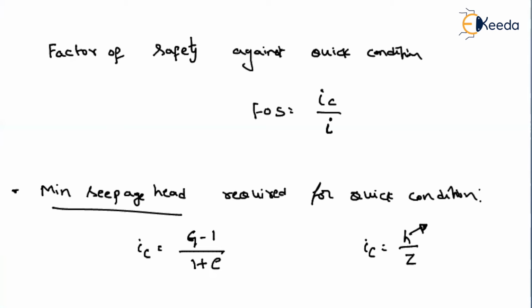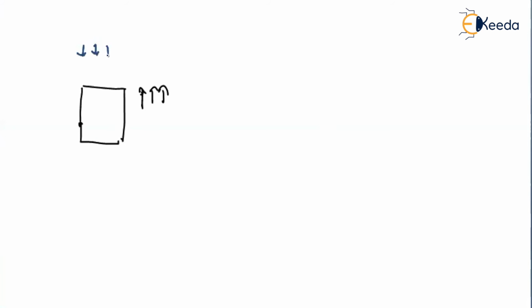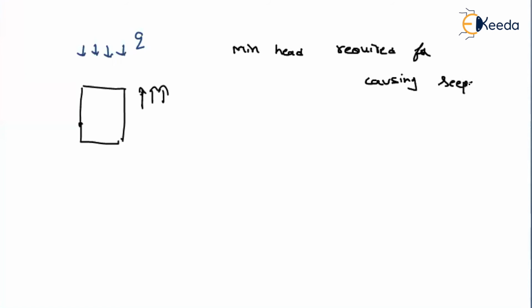Also, in some cases, they will give us a soil sample, and let us imagine that the flow is happening in the upward direction, and in addition they have provided an external pressure of magnitude Q over the soil. Then the question is, what is the minimum head required for causing seepage? How can you find out when the seepage will occur? When your effective stress is equal to zero.